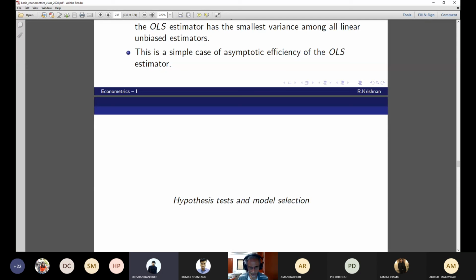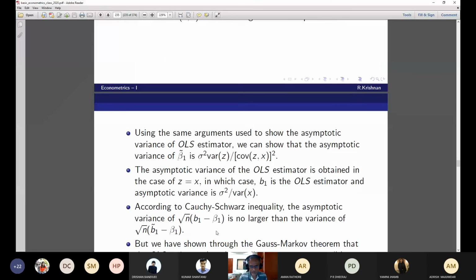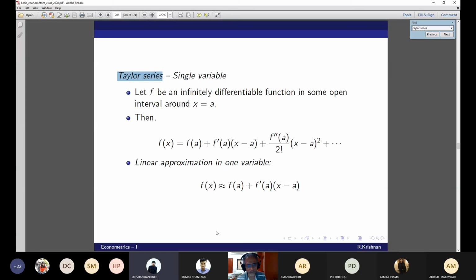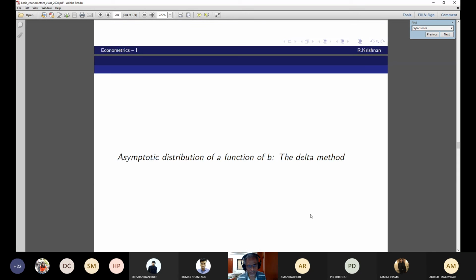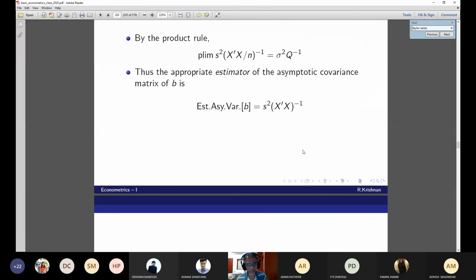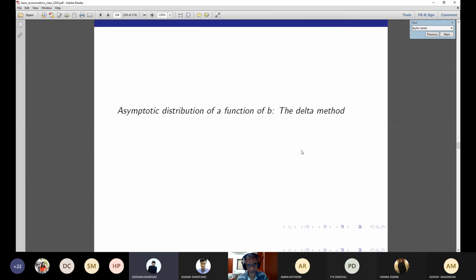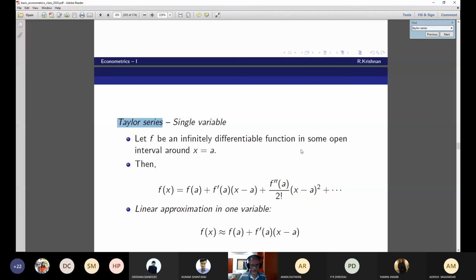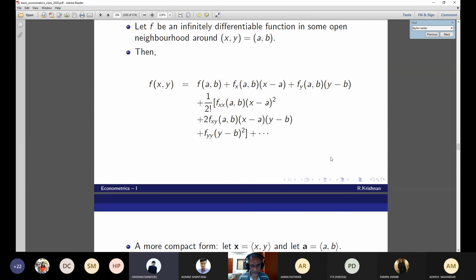Okay, sir. And can you send us the slides that also include the Taylor series approximation? I had given you this. No, the Taylor series approximation is here. This slide, I have not sent you before. I have sent you up to this portion, right? Yes, you did not send the approximation, the delta method. I'll send you slide 22. The next slide will have this Taylor series approximation.